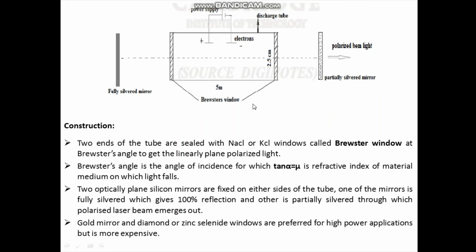Now for high power applications, we can make use of gold mirror and diamond or zinc selenide windows. Now this diamond or zinc selenide, they have the same crystal structure.